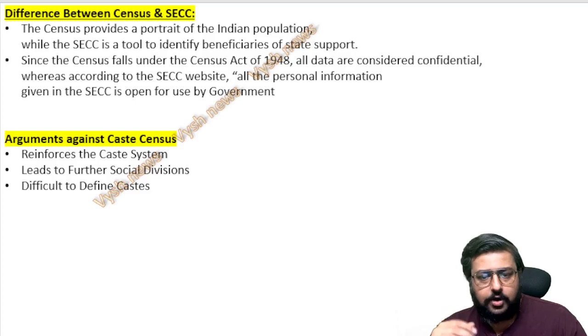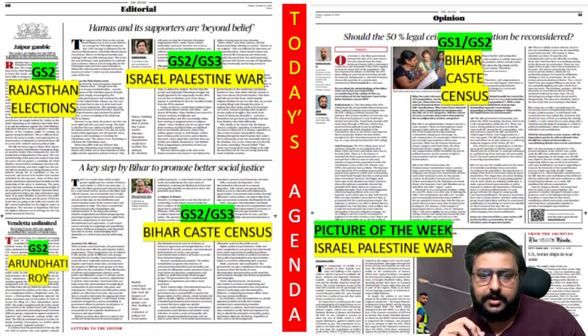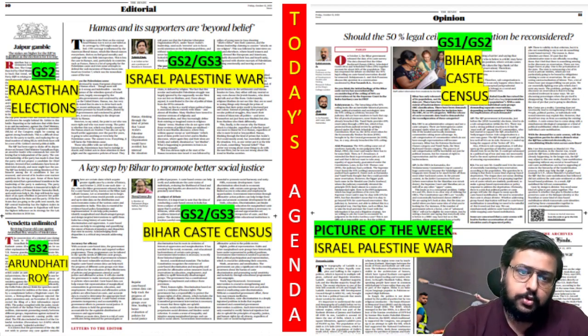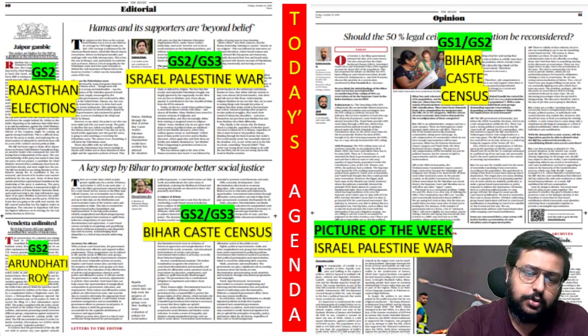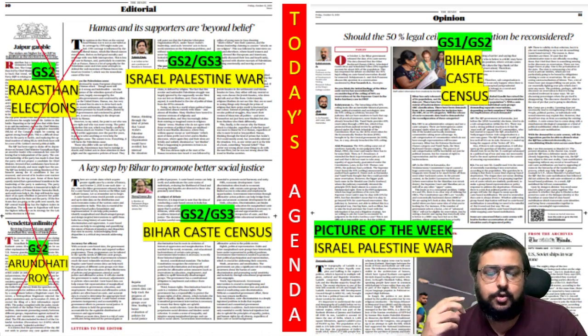Now for the caste census, you will see in today's editorial. Before that, we will see today's headlines and why I am saying only one article is important. Like Rajasthan elections, or many elections are going to come; that is one article which is not useful for us. Then Arundhati Roy, whenever she has no job, she will write something, half of which I don't understand, and it's nowhere useful for your exam.